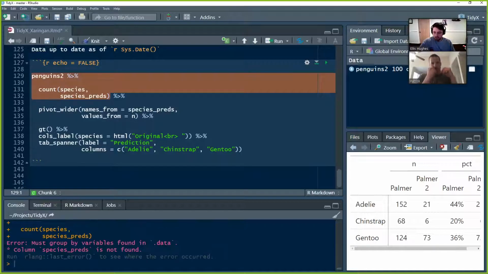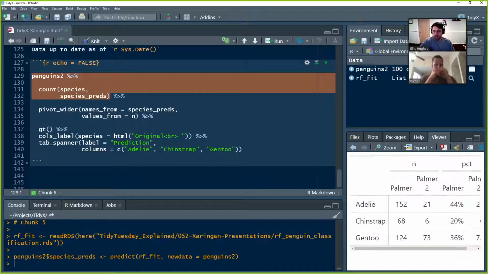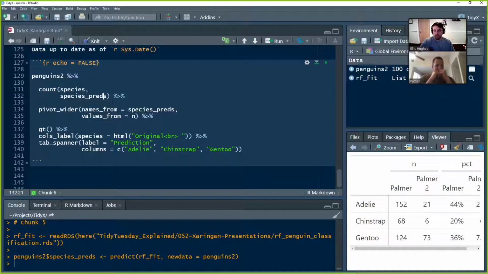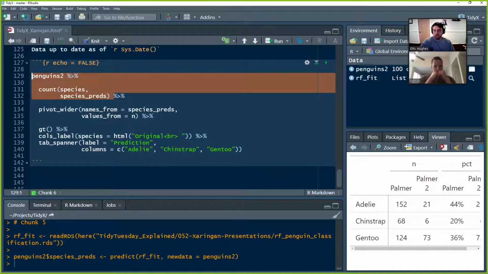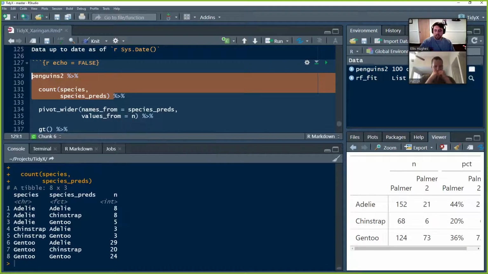So I'll just run everything ahead of us. We're going to run this. This is how we can get this count here of Adelie. So we called it an Adelie and the model called it an Adelie, and we had 8 cases where that happened. Or we called it an Adelie and the model called it a Chinstrap. There were 8 cases like that.